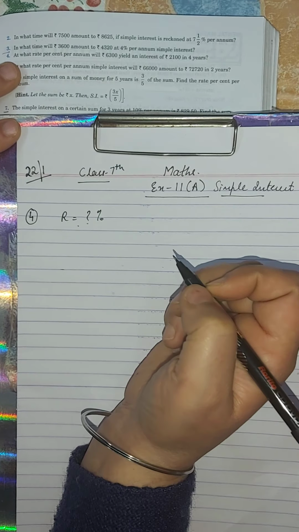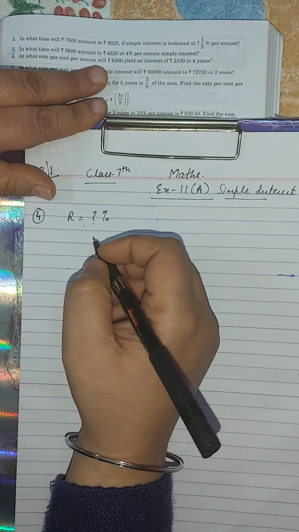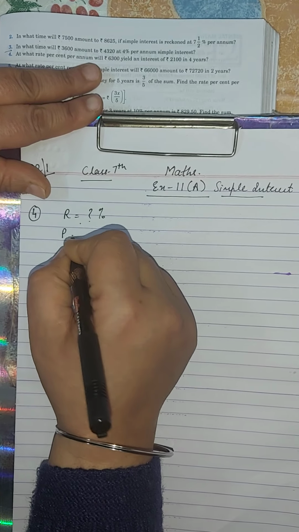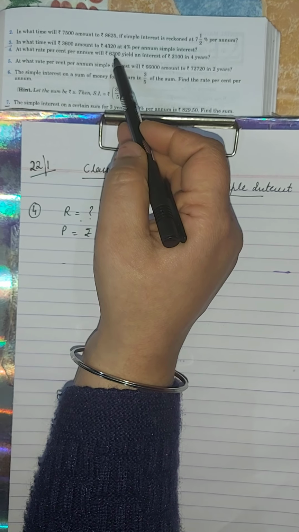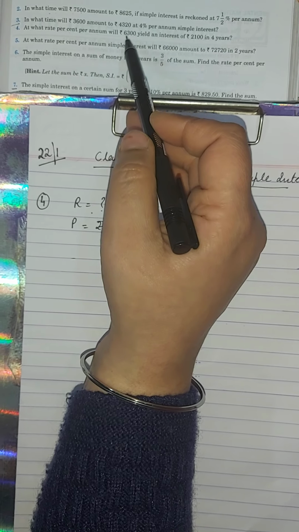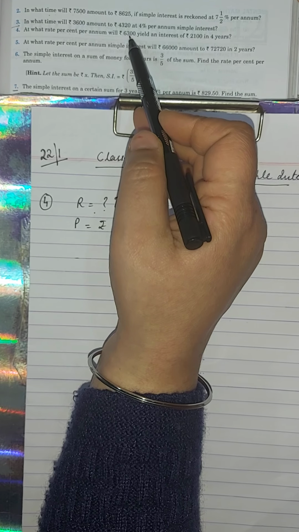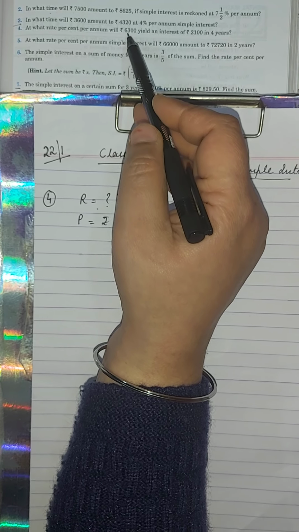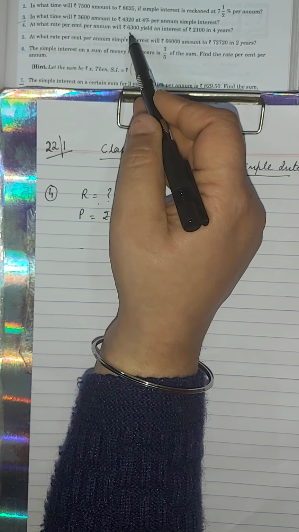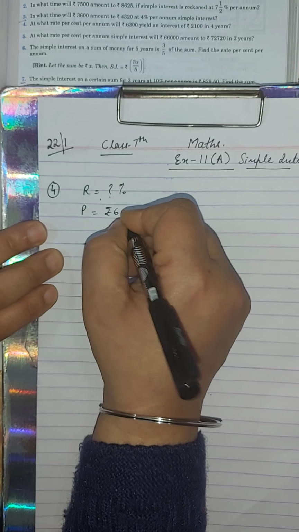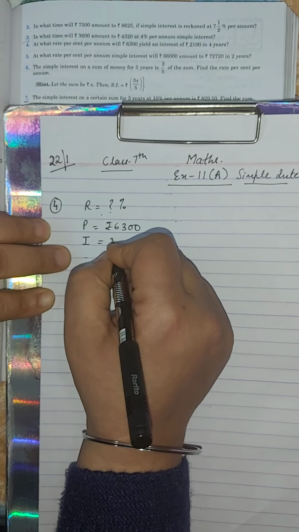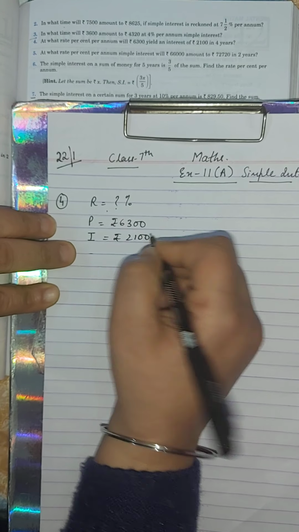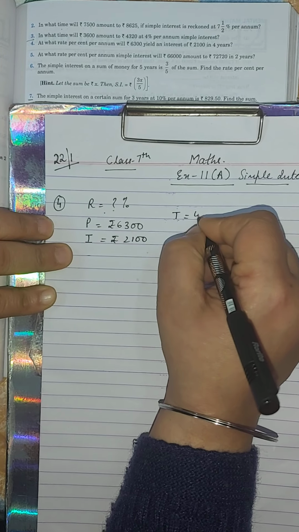Rate percent आपने find करना है. Rupees 6300 will be your principal because इस 6300 के ऊपर आपने इंटरेस्ट इतना आया है. So interest हम किसके ऊपर निकालते हैं हमेशा? प्रिंसिपल के ऊपर. On principal we have to find the interest. So 6300 is the principal and interest is given rupees 2100 and time is given 4 years.